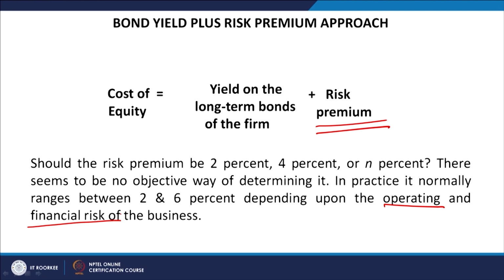For example, if the risk free rate of return is 7%, then adding 2% the cost of equity will be 9%, or it can go up to a maximum of 13% if we add a 6% premium. But that depends upon the riskiness of the individual company and its stocks.